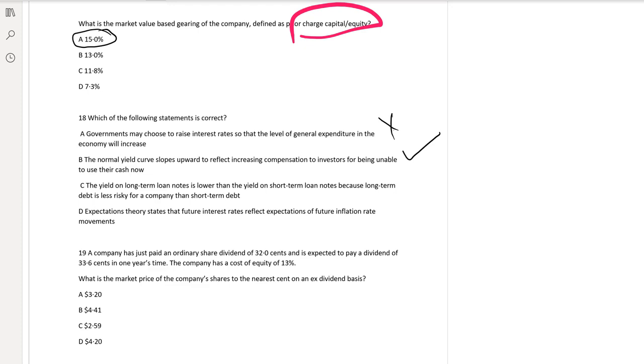Yield on the long-term notes is lower than the yield on the short-term loan notes because long-term debt is less risky. That is a wrong statement. Long-term bonds are more risky. Expectation theory states that future interest rates reflect expectation of future inflation rates. No. Expectation theory states that future interest rates reflect expectations of future interest rate movements. So this is a wrong statement.